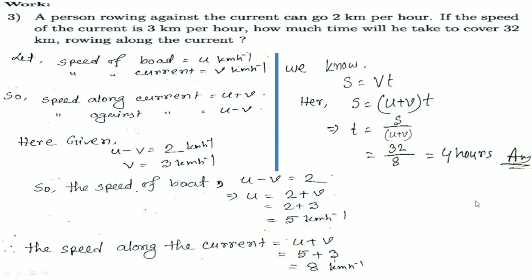Clear? Okay. Then our next question says, a boatman can row x kilometer in time t1 hours against the current. Okay, t1 hour and x kilometer. To cover the distance along the current, he takes t2 hours. How much is the speed of the boat and the current? So here we also find the speed of the boat and the current. What is given?